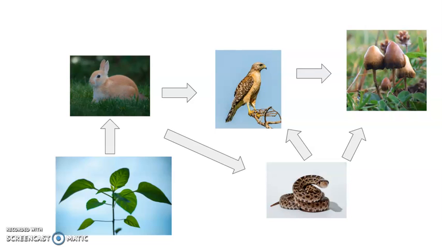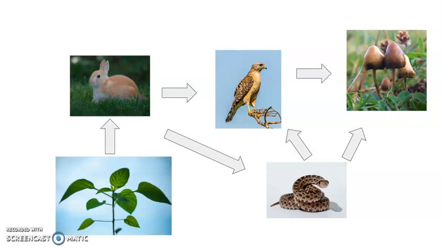So this is how the energy would move between all these organisms. First of all, the energy between the plant and the rabbit is due to the fact that the rabbit is eating the plant. Then the snake might eat the rabbit, or the hawk might eat the rabbit, so that rabbit's energy goes to the hawk or the snake. The hawk also could eat the snake, so the energy from the snake would go to the hawk.